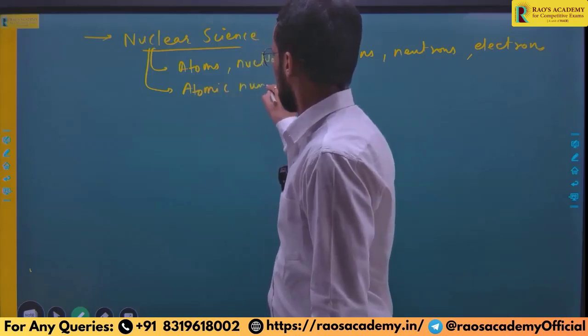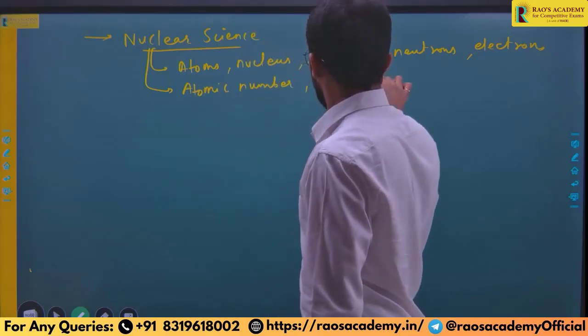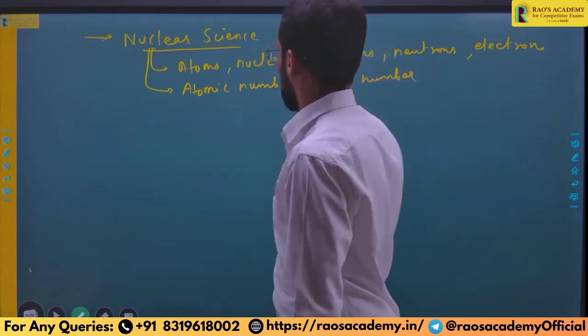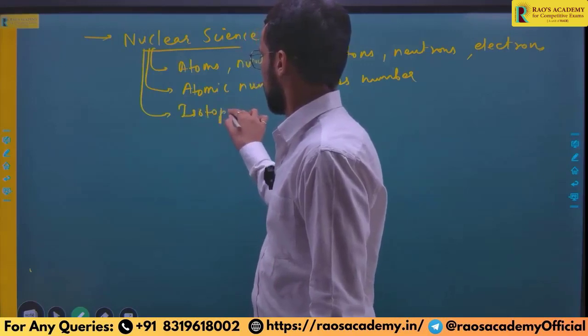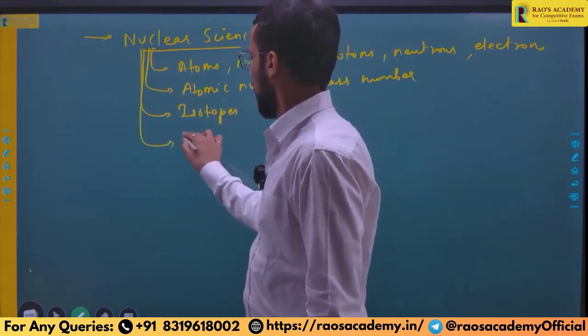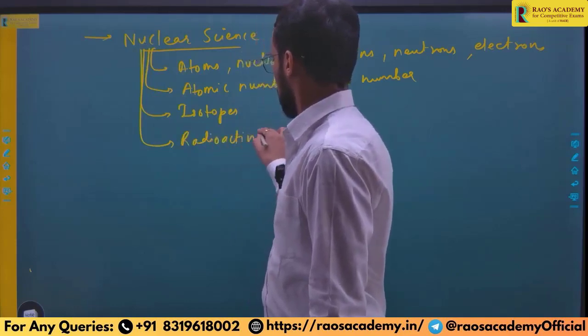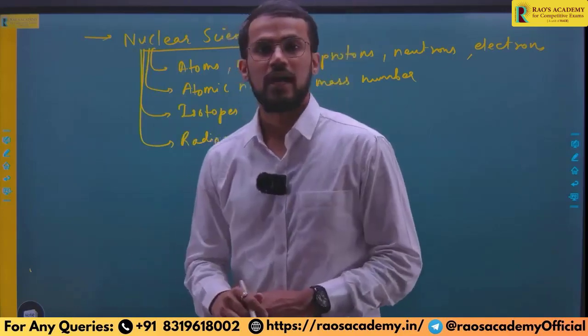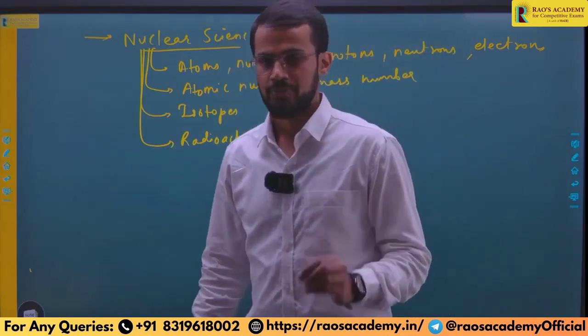What is mass number? What do we mean by isotopes? What is radioactivity? Right, so all these different aspects you should be aware of under the nuclear science chapter.